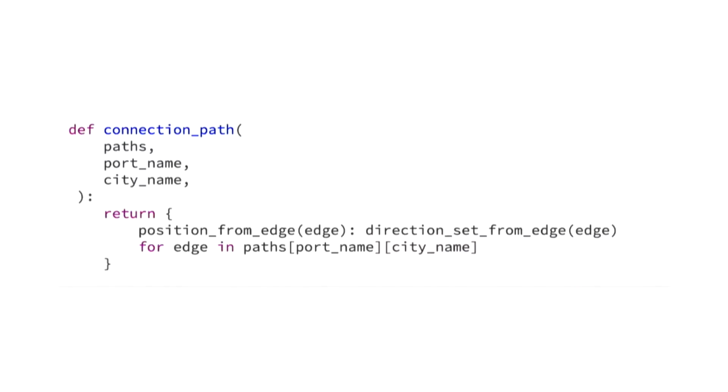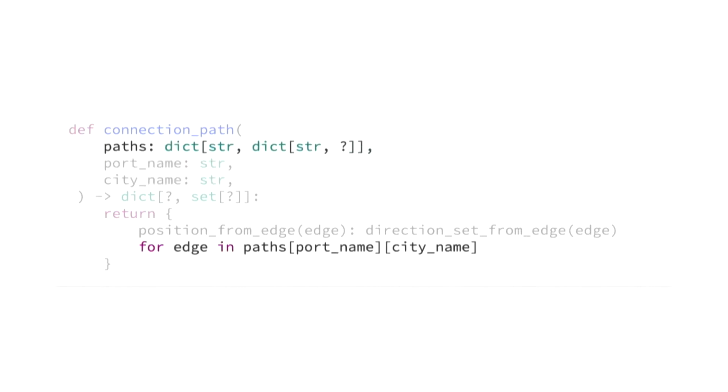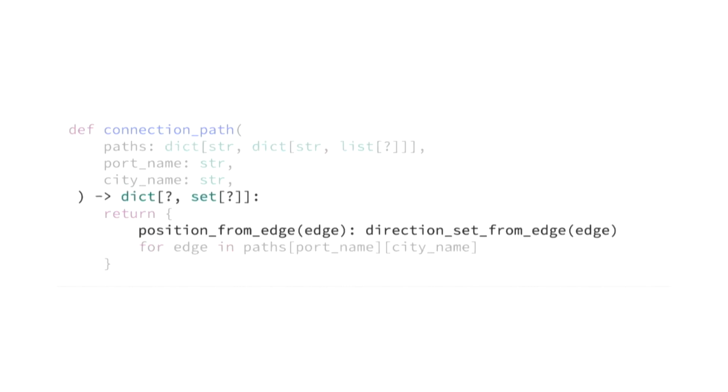Now, I forgot to mention again, type hinting is also really helpful for documentation. Take this function with no typing, for example. We can make some guesses at what most of these should be. For example, we could guess that names are probably strings, and since we're using them to index this paths argument, paths is probably a dictionary that stores a list since we're iterating over the output. And the function says it's returning a set, and we have this dictionary comprehension, so we can make a guess at that as well. But without context, we're still missing a lot of things.